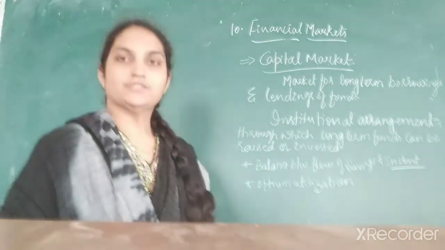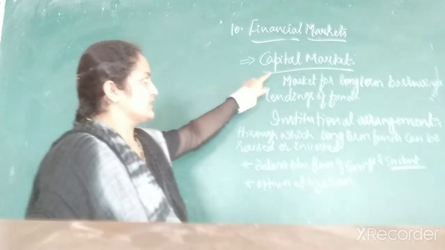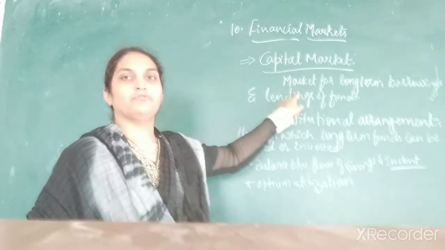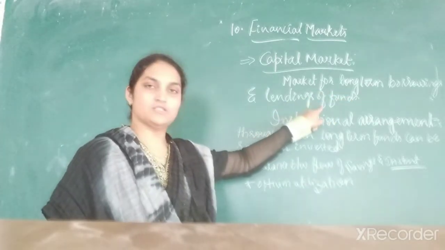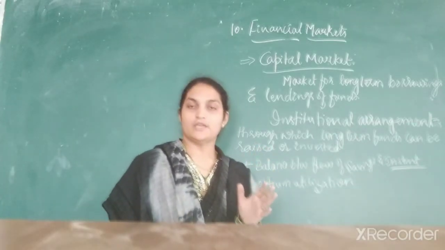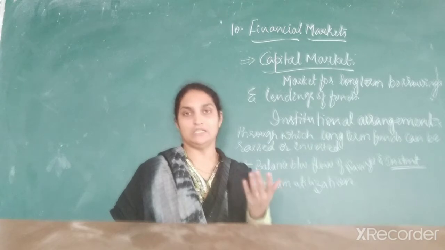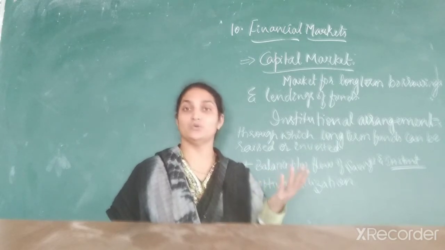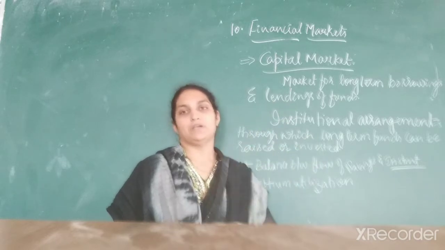Okay, so the next type of financial market is the capital market. The capital market is a market for long-term borrowing and lending of funds. You can raise capital for the long term, say more than 1 year, for 5 years or 10 years. You can borrow, or even invest funds, in a capital market.